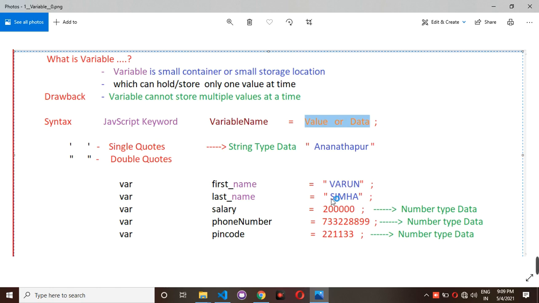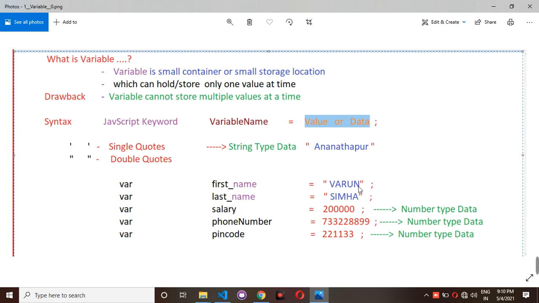Below, inside double quotations, I have written Simha, which is also a kind of string data. And here I have mentioned 2 lakh, which is number type data. This number is also number type data, and this is also number type data. So we have different data types.